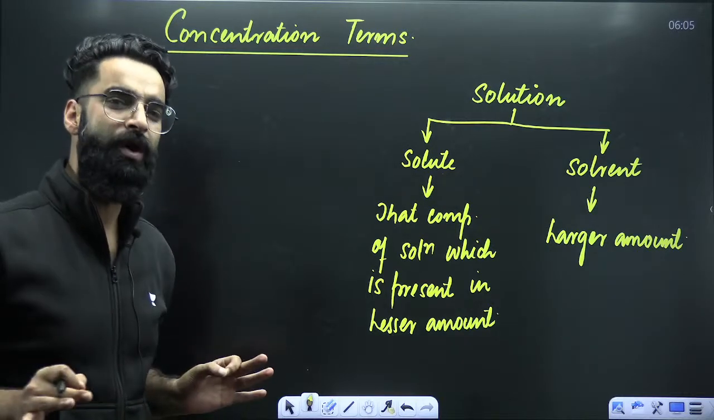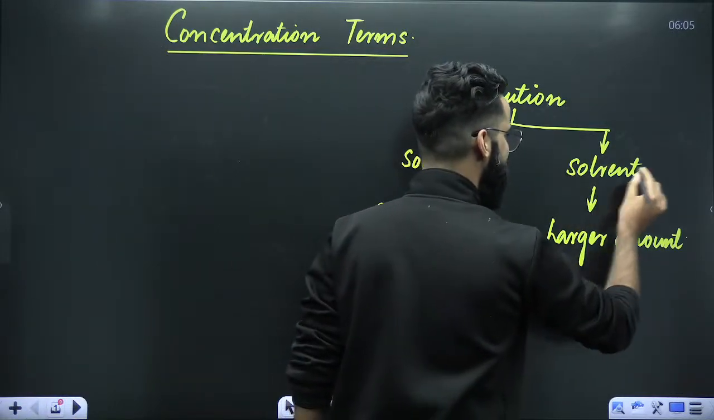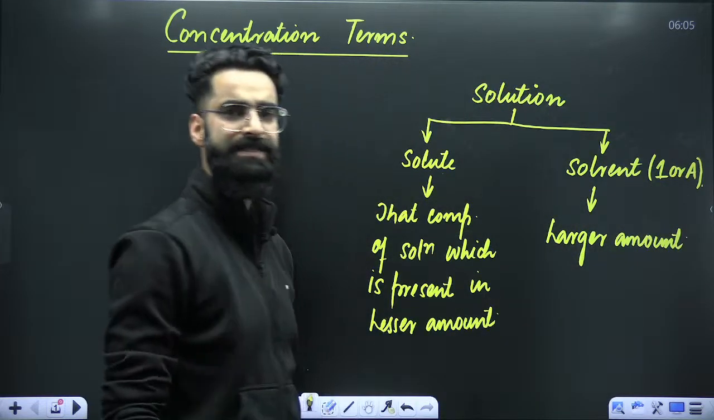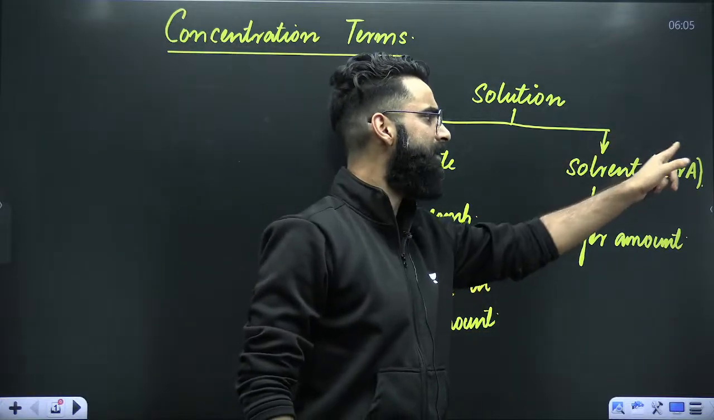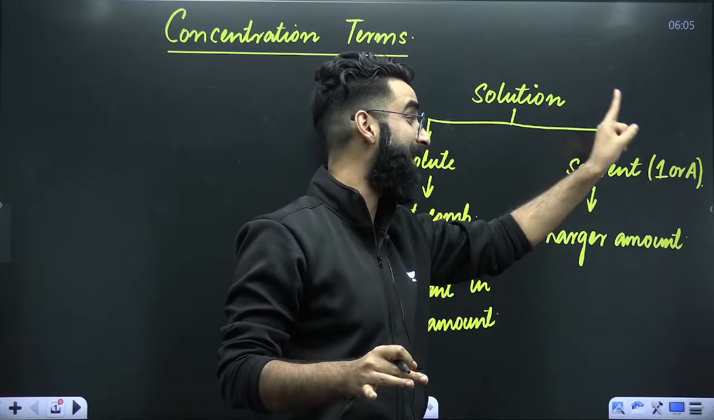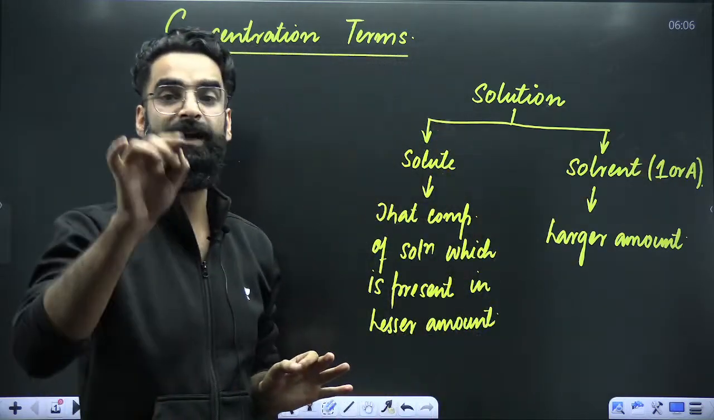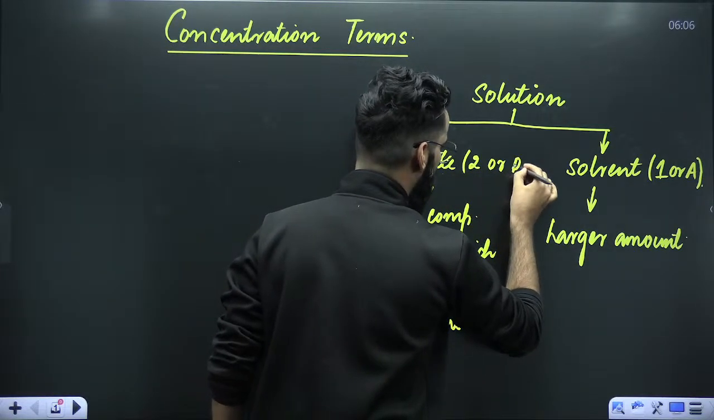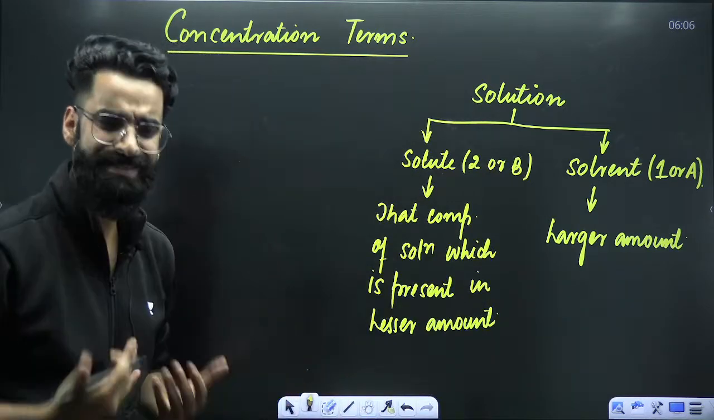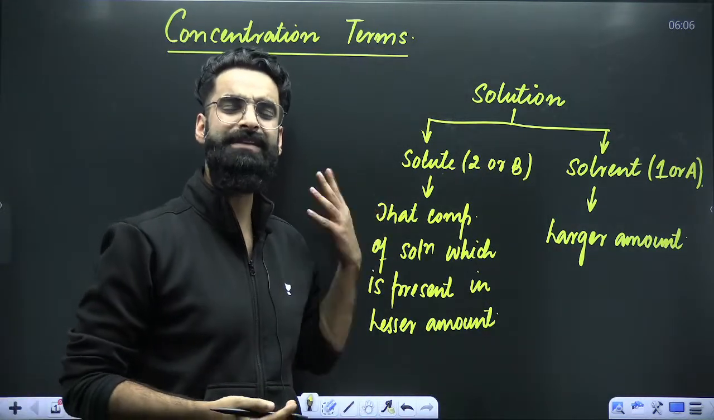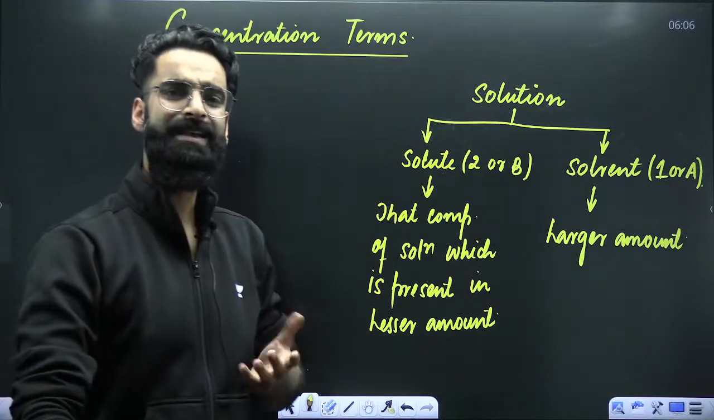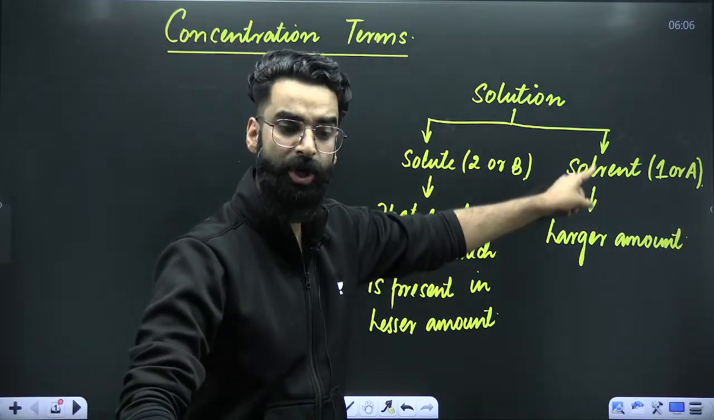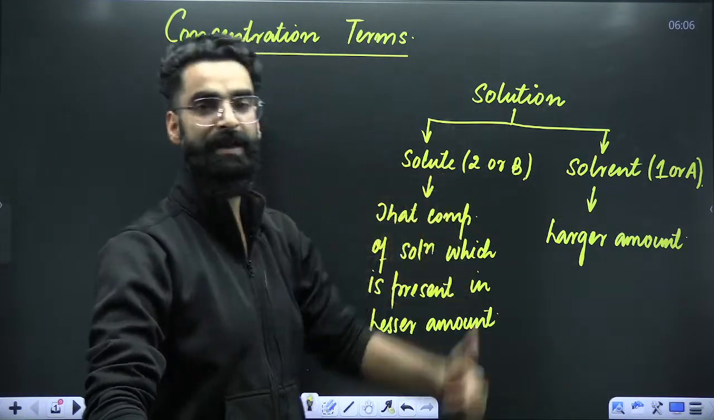Point number two. From now onwards, you are going to represent solvent by either 1 or A. It's completely your choice to call solvent either 1 or A. Similarly, solute I'm going to represent with number 2 or letter B. Why is that? Because we have a lot of relations and results in concentration terms. Just to make those results easy for you, I want you to remember these two things. Solvent will be represented by number 1, solute will be represented by number 2.